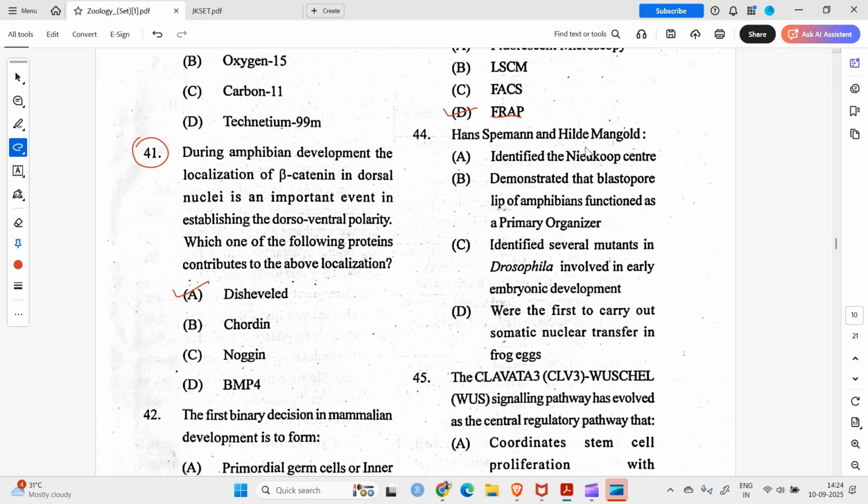Hans Spemann and Hilde Mangold identified the new organizer center, demonstrating that the blastopore lip of the amphibian functioned as the organizer. As they grafted it on the ventral side, that ventral side became the dorsal side. So, okay.